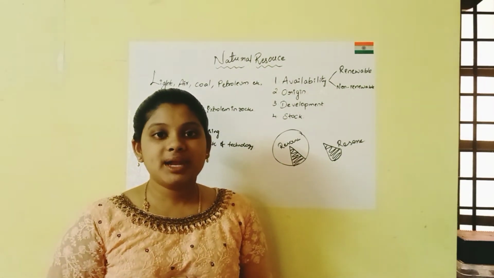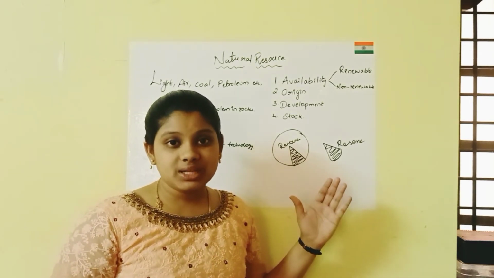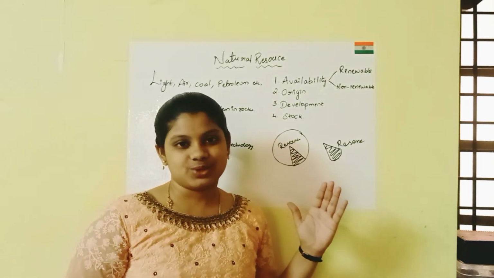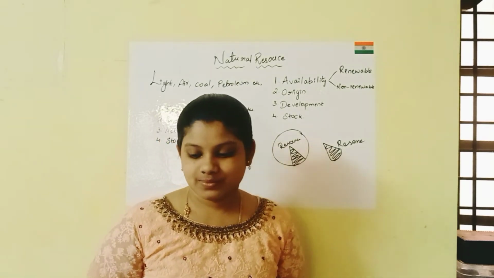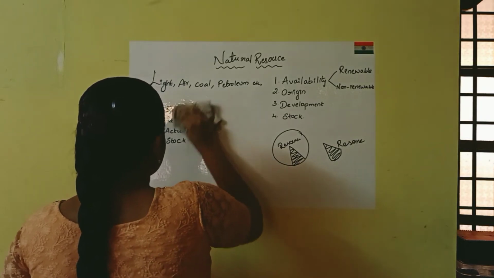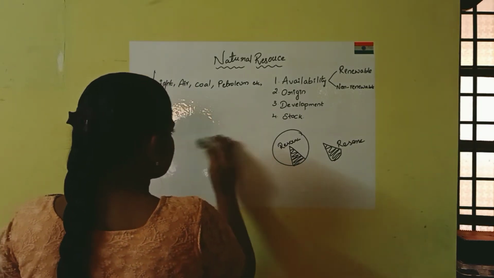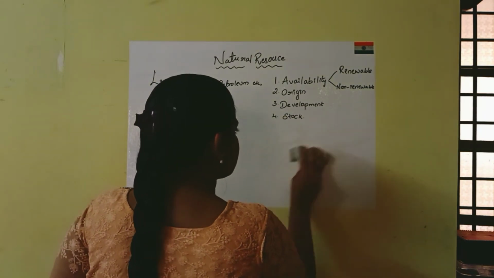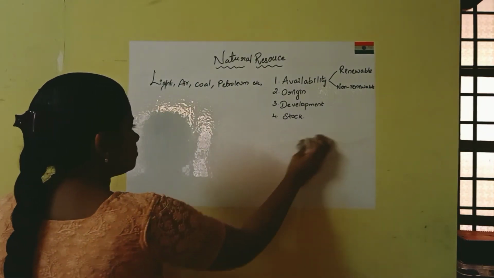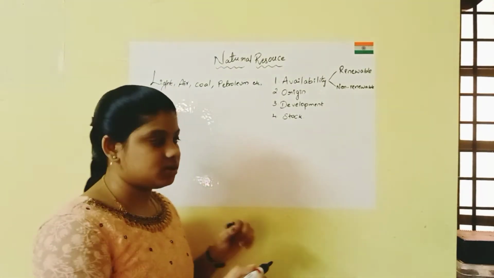Final one, depending on the stock, they are classified into ubiquitous and localized resources. Okay. So, depending on the stock.